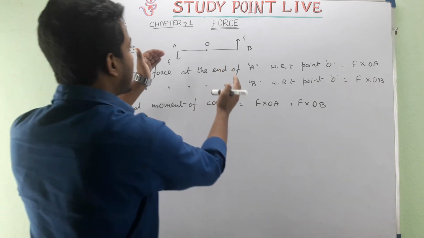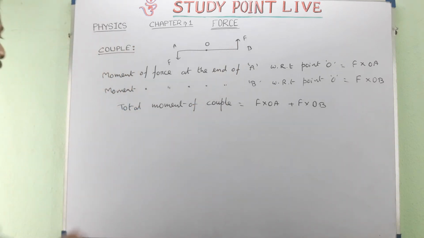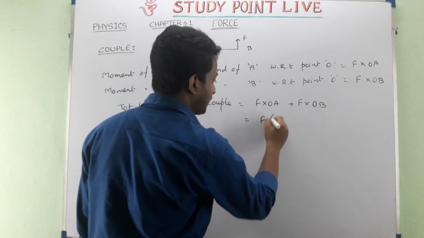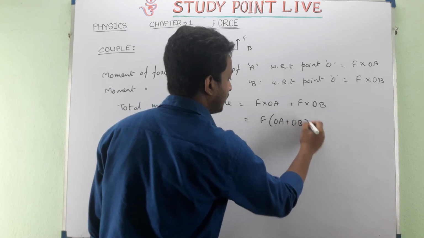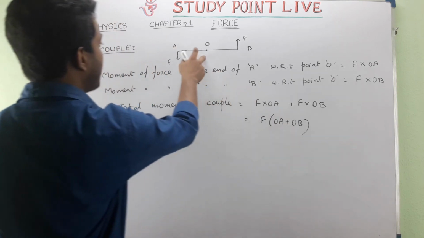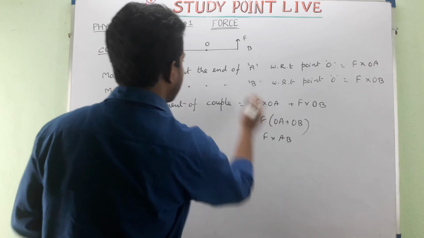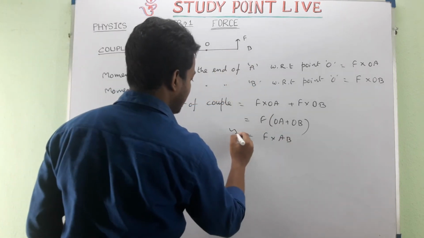But because a couple of forces act at a time, the total moment is known as the total moment of couple. If we take F as common from both, it will be like that. Now see, F into OA plus OB, that is the total distance. If we add OA and OB, the total distance will be AB. That only I have written.